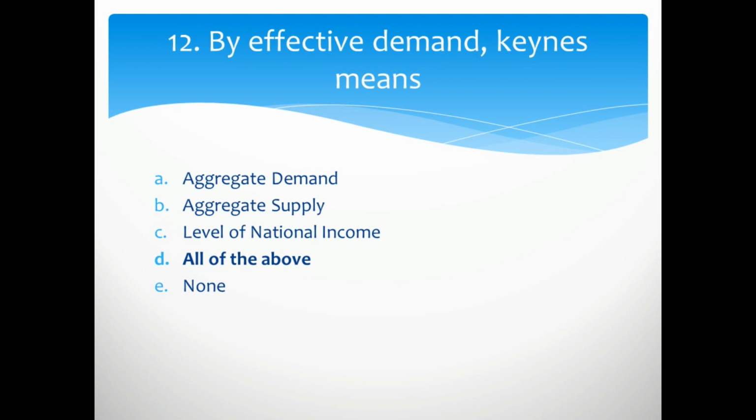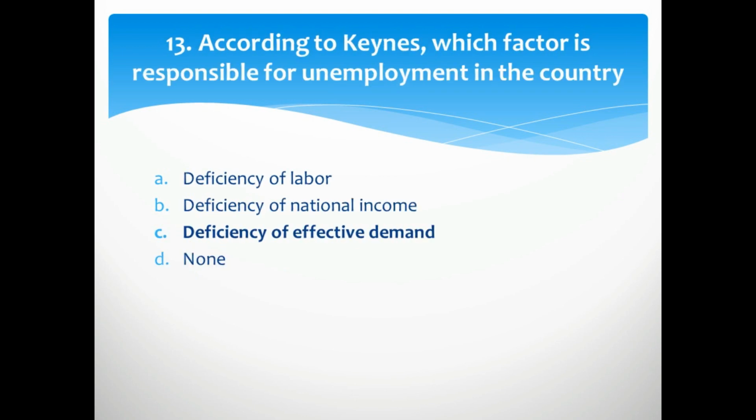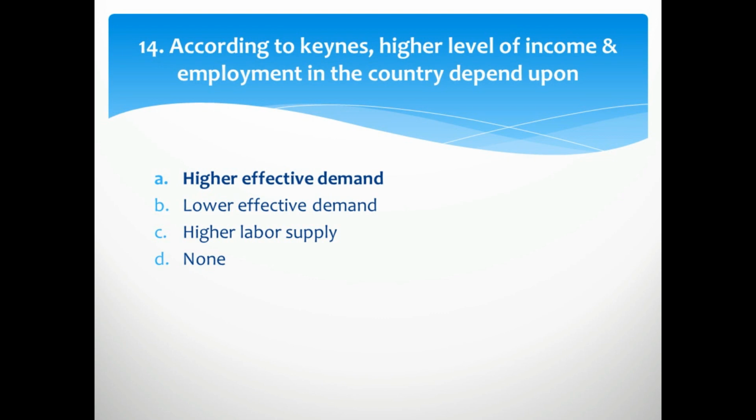12th question is, by effective demand, Keynes means, effective demand stands for, the right option is all of the above. According to Keynes, by effective demand, it means aggregate demand, aggregate supply, and level of national income. 13th question is, according to Keynes, which factor is responsible for unemployment in the country? That is a deficiency of effective demand. According to Keynes, high level of income and employment in the country depend upon high effective demand.